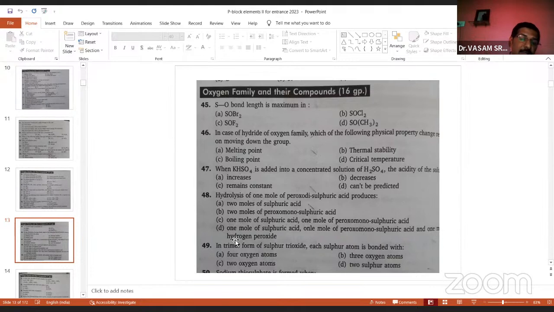And hydrides, when dissolved in water, what is the product formed? Halides, when dissolved in water, what type of compounds are produced? So any compound when dissolved in water, what is formed, all hydrolysis reactions are most important in p-block elements. And in the trimer form of sulfur trioxide, each sulfur atom is bonded with... This is also one important question in 16th group elements.